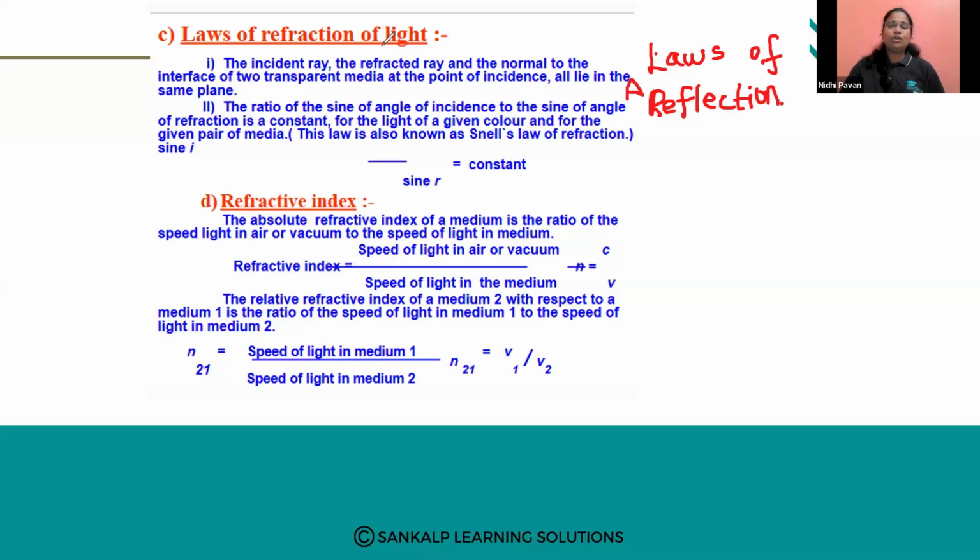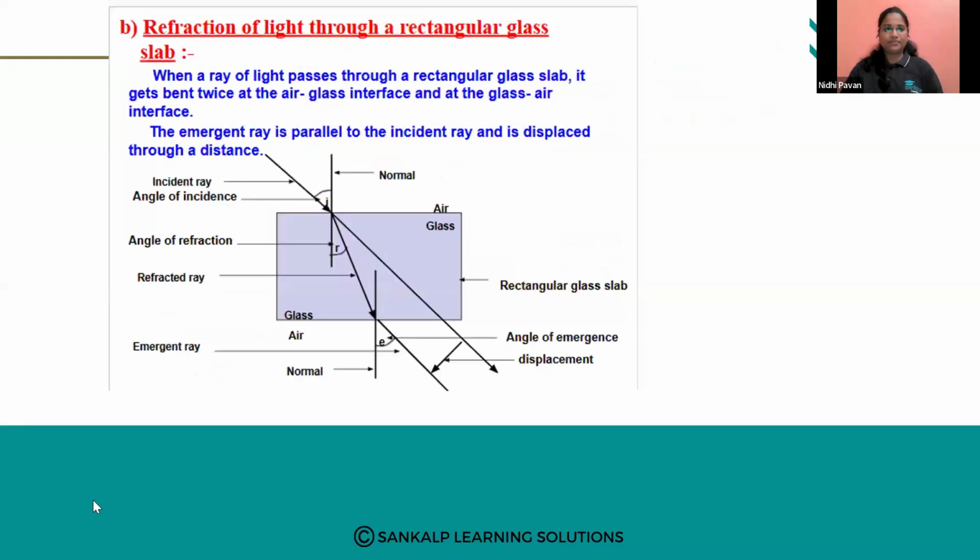Same way we have laws of refraction of light. Here the incident ray, the refracted ray and the normal to the interface of two transparent media at the point of incidence all lie in the same plane. See, the incident ray, the refracted ray, and the normal at the point of incidence lie in the same plane.